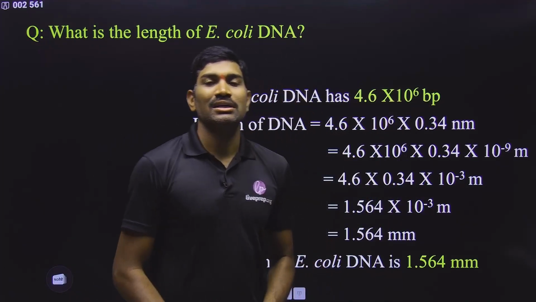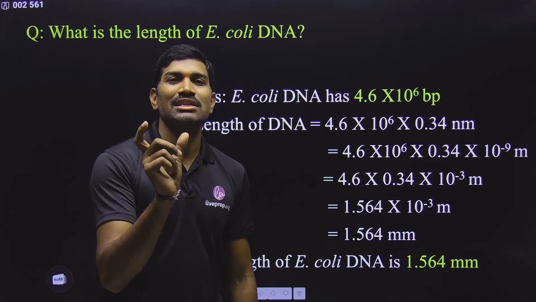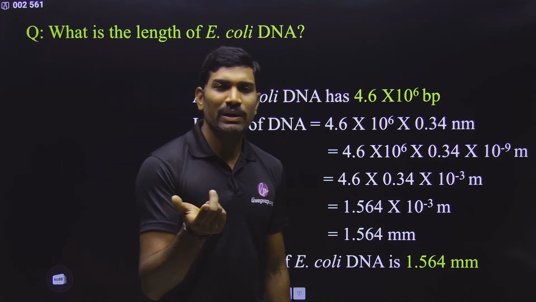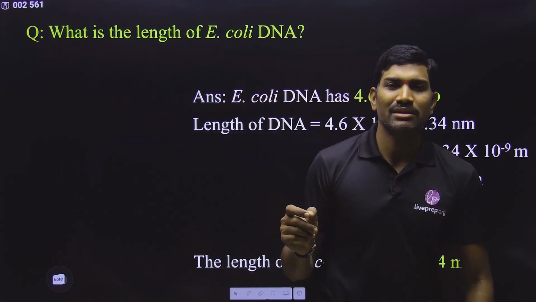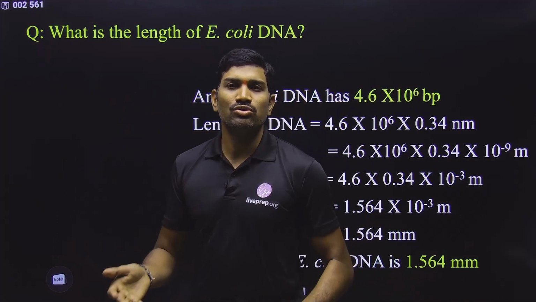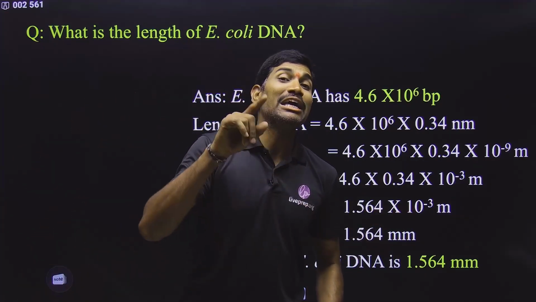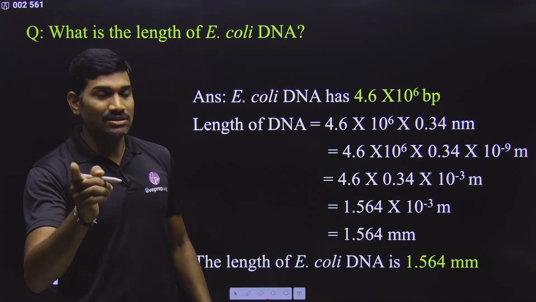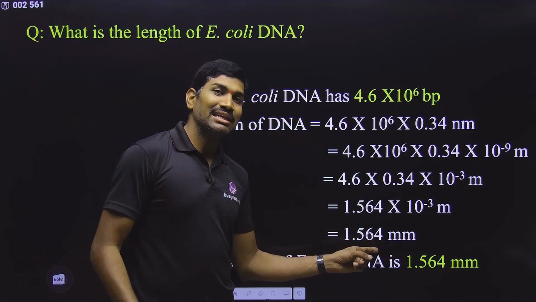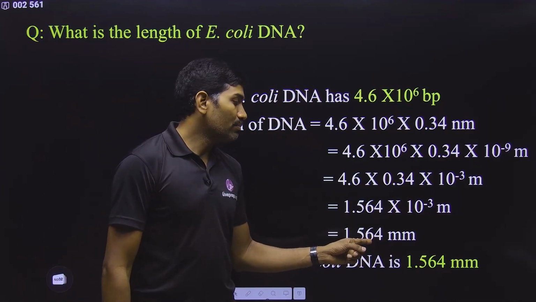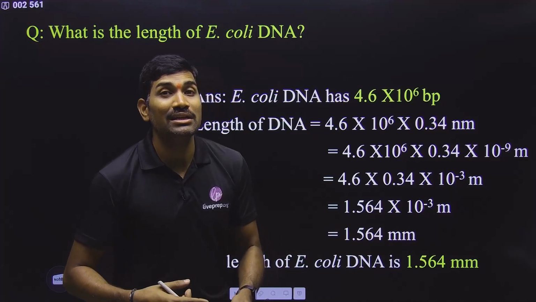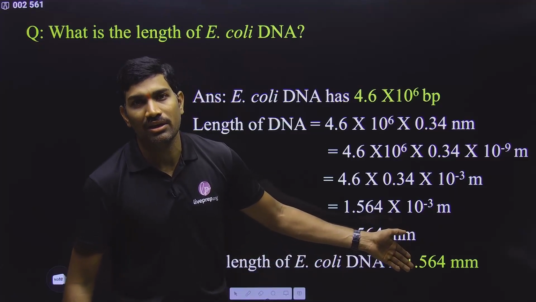Here also the same question. In the cell chapter, we studied the average size for the bacterium. In one paragraph, they gave 3 to 5 micrometer. In the diagram, they gave 1 to 2. So we have made it an average of 1 to 5. 1 to 5 micrometer is the size of a bacterium. But the DNA present inside the bacterium is 1.564 millimeter, meaning it is more than 1000 times longer.